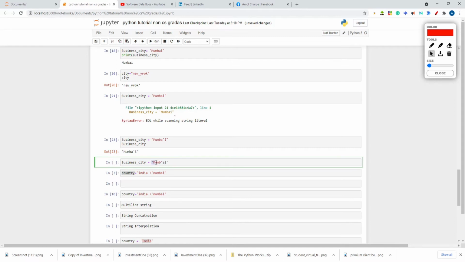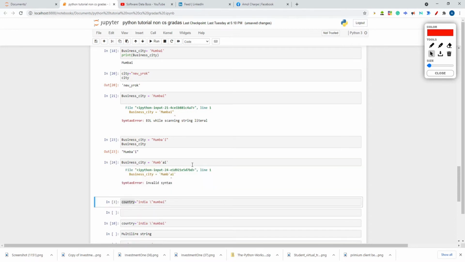It is confused whether to consider this as a string or this part as a string, right? Either it should be like this, then double quote would have worked. But with a single quote, if I hit enter, it will throw the error. See the error. It is confused about which to consider the string, either this or this.